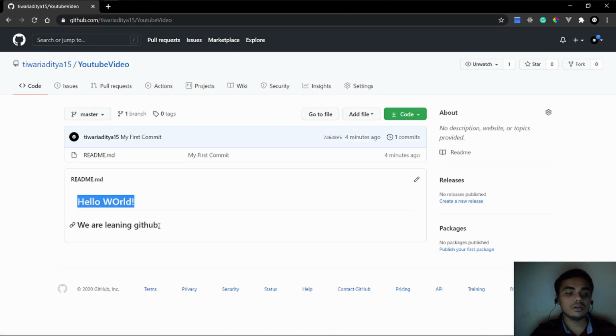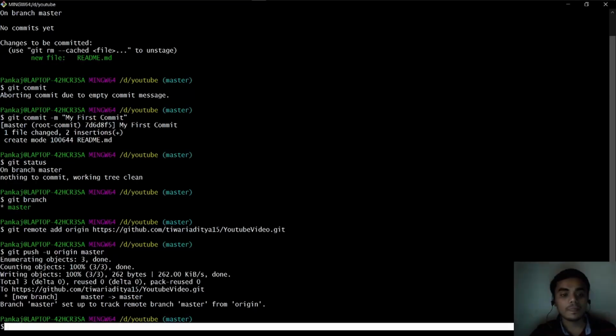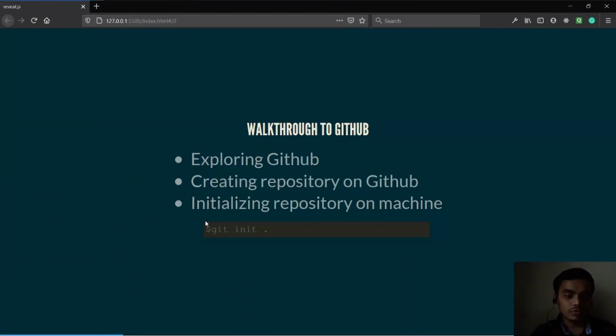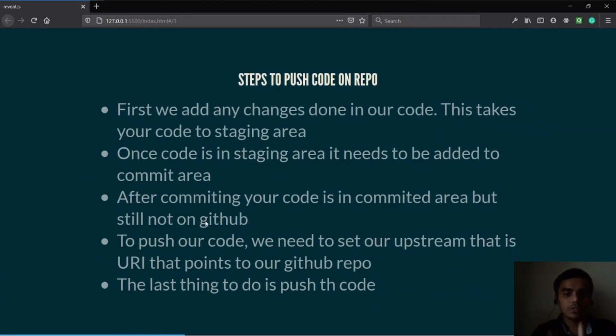See, we are learning Git. Hello world. We are learning Git. The change was four minutes ago. Okay. So we made the changes.